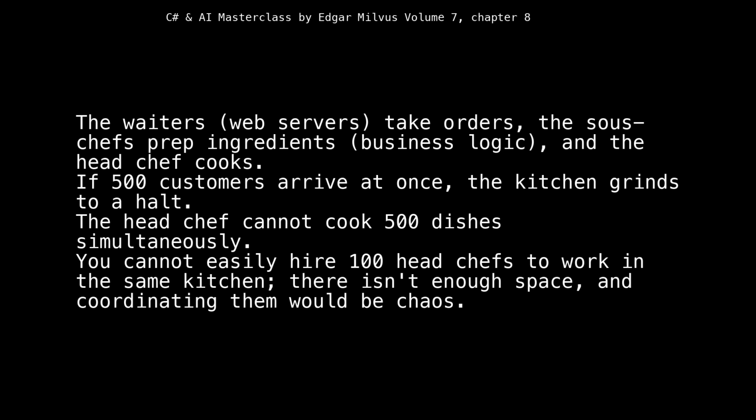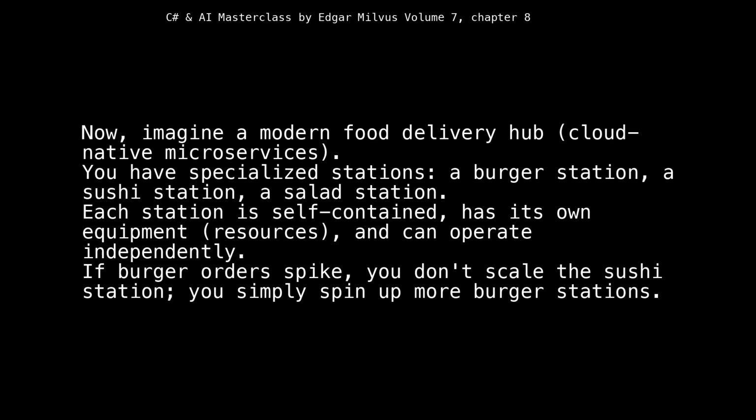You cannot easily hire 100 head chefs to work in the same kitchen, there isn't enough space, and coordinating them would be chaos. Now, imagine a modern food delivery hub, cloud-native microservices. You have specialized stations, a burger station, a sushi station, a salad station. Each station is self-contained, has its own equipment, resources, and can operate independently. If burger orders spike, you don't scale the sushi station, you simply spin up more burger stations.